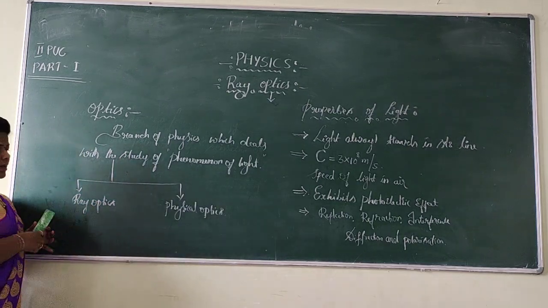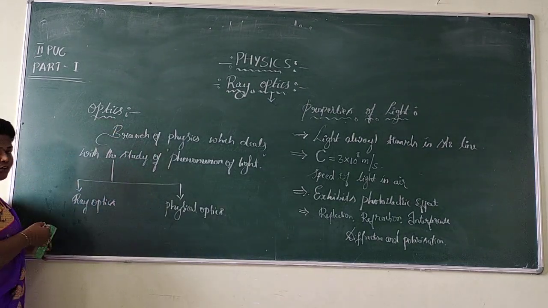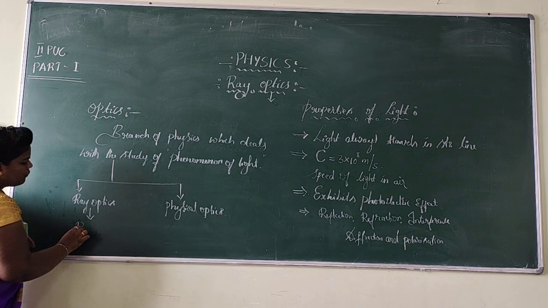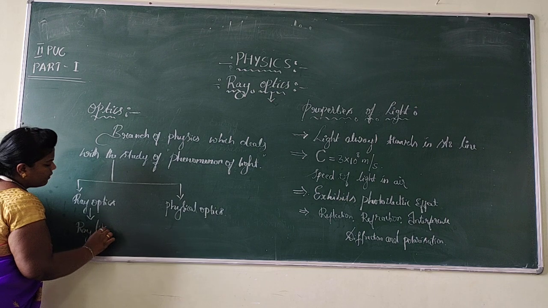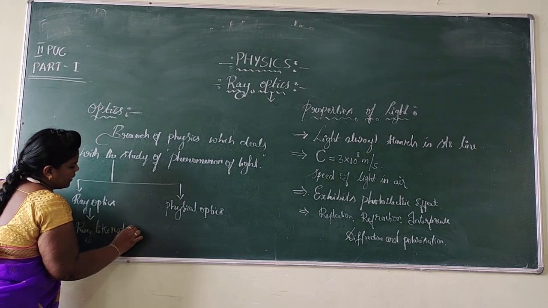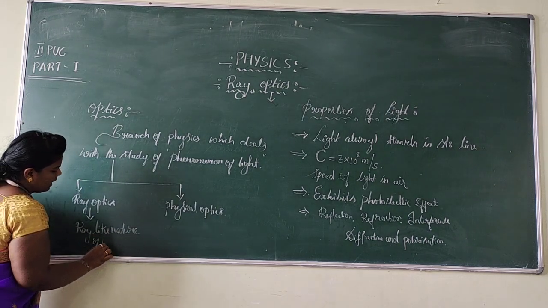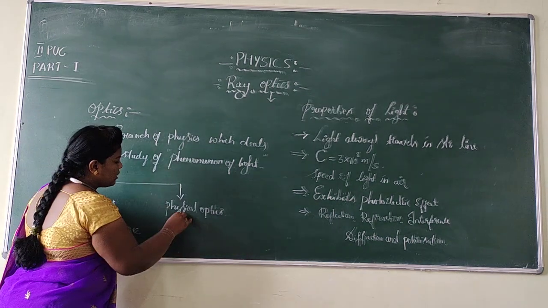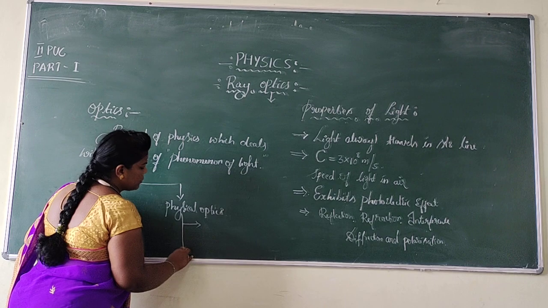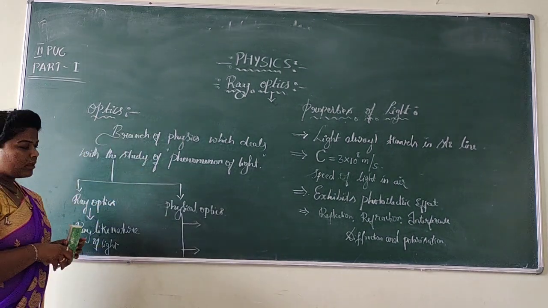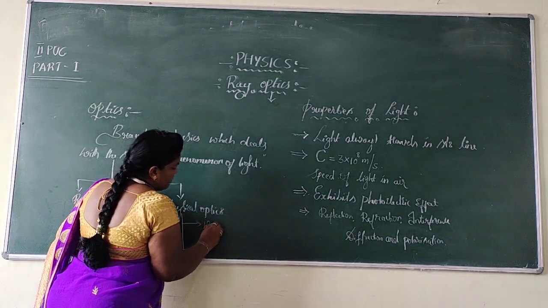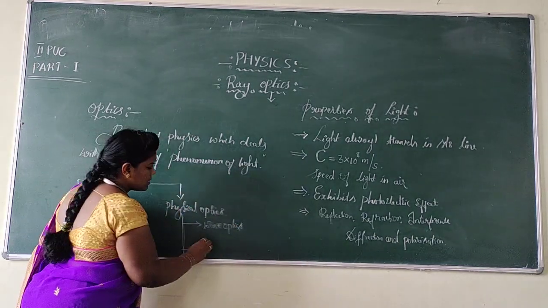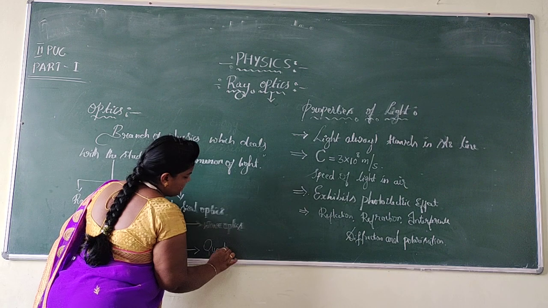Dear students, ray optics is a branch of optics that deals with the study of the ray-like nature of light. But the physical optics is again divided into 2 categories: one is wave optics and the next one is quantum optics.